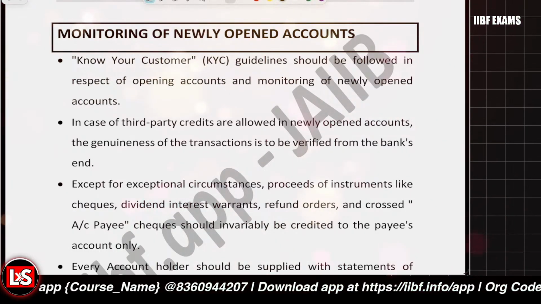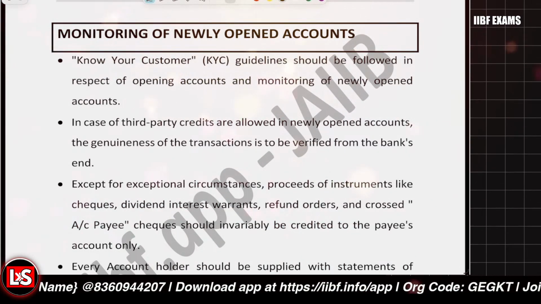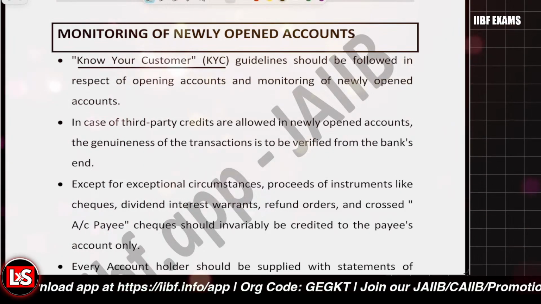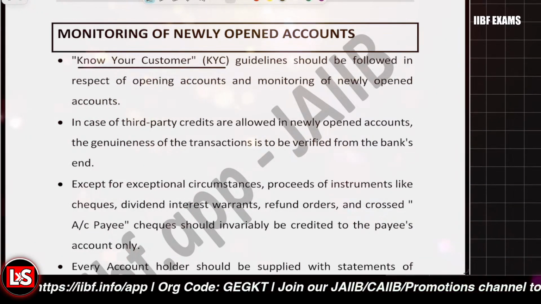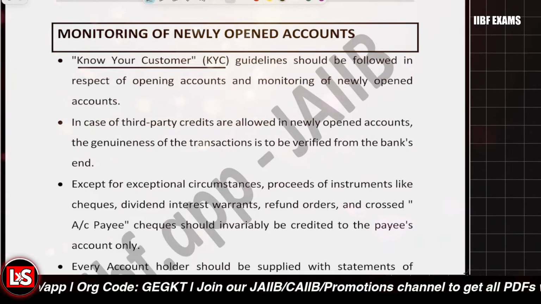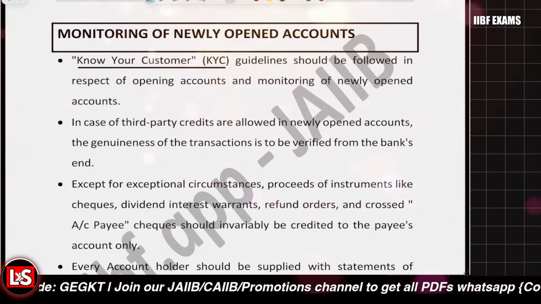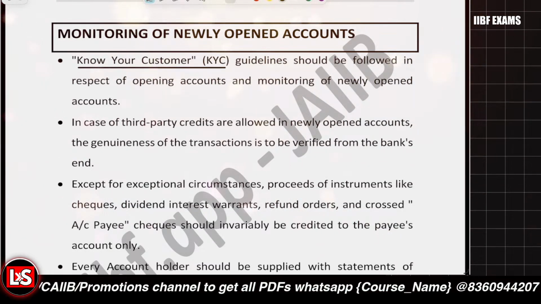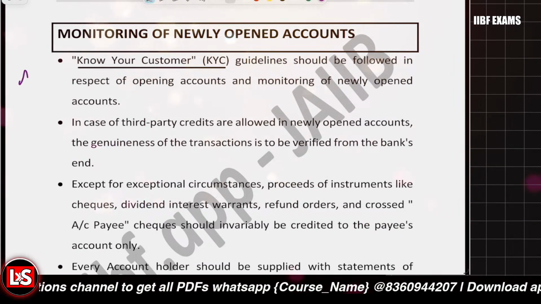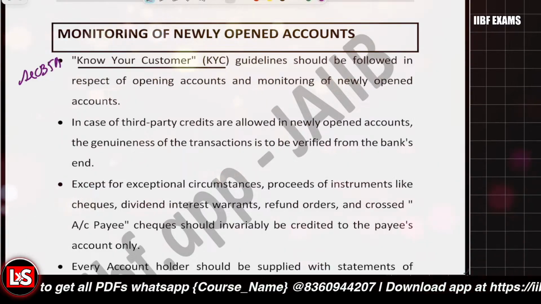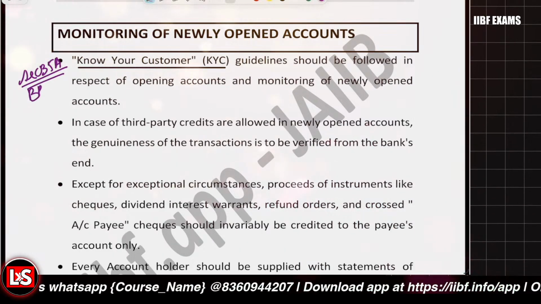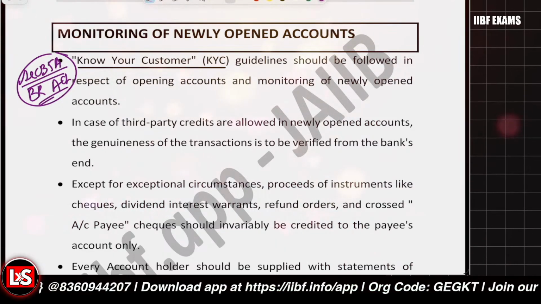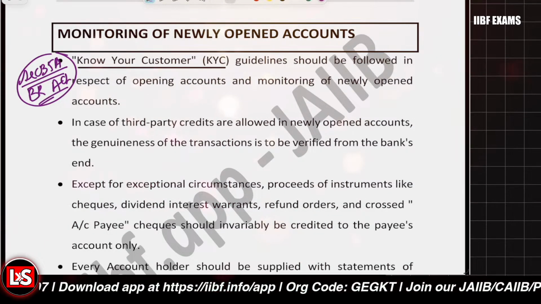Now, after that, it's about the monitoring of the newly opened accounts. It's important. Now, you should be strictly complying with the KYC guidelines. And the KYC guidelines for banking are given under what section? Kindly let me know because we have already covered it. Under what section are the guidelines for KYC AML given? Those are given under Section 35A, Section 35A of the Banking Regulation Act. The guidelines are given for the banking system related to KYC AML.